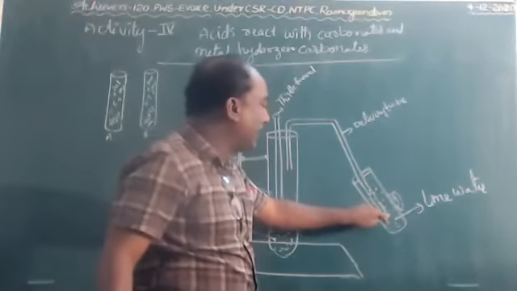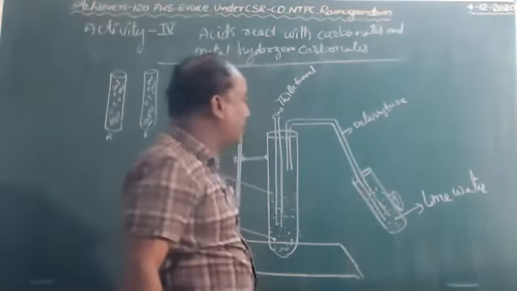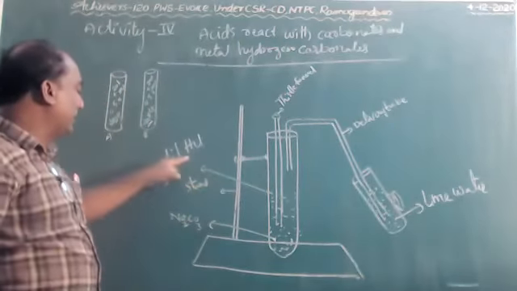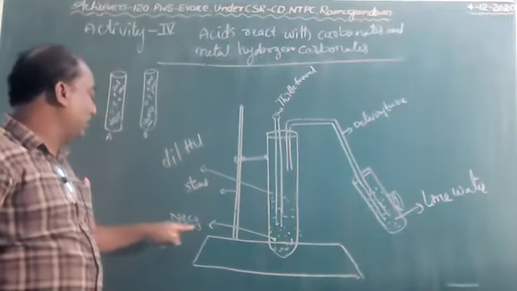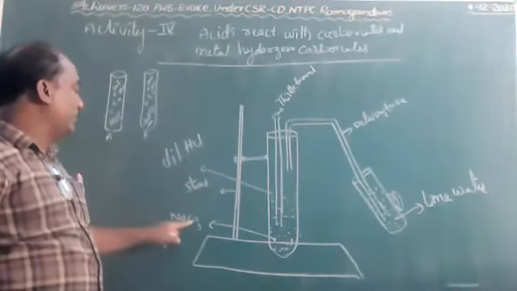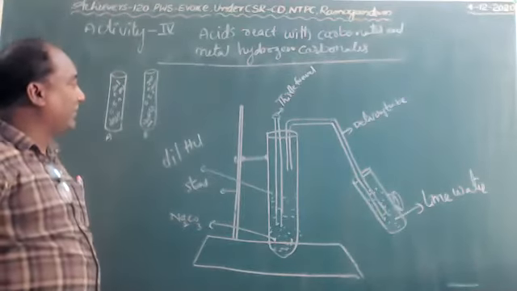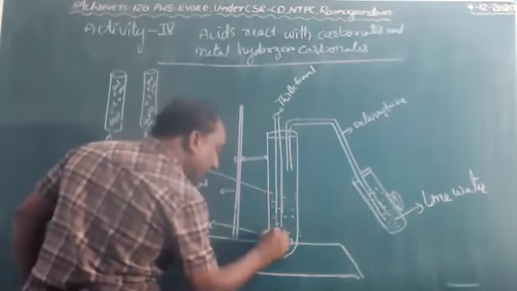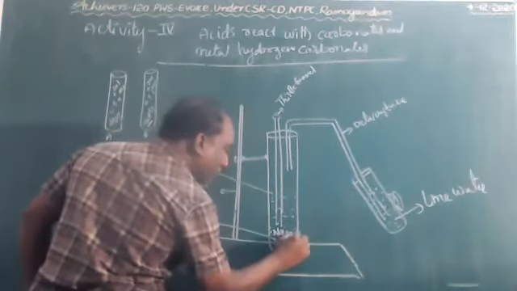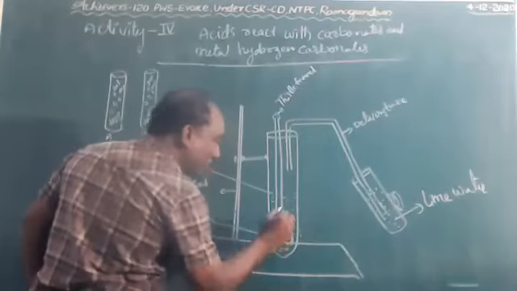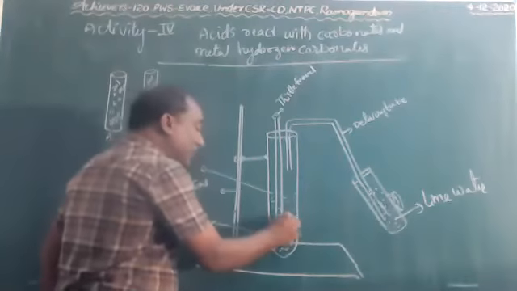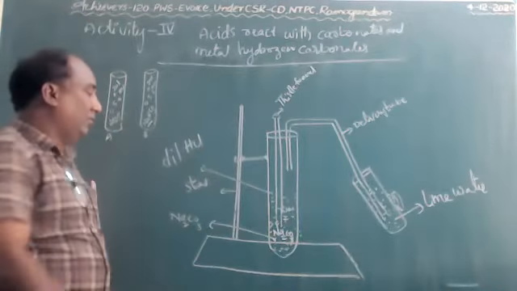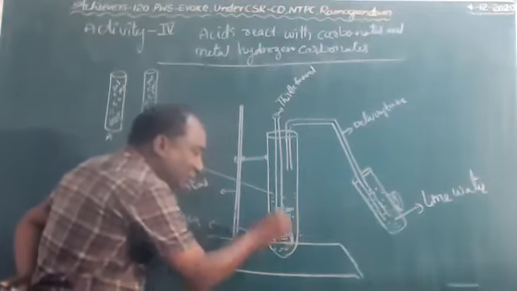It is the lime water test tube, and a stand, dilute HCl and sodium carbonate, Na2CO3. Here 0.5 grams of sodium carbonate will be there, and in this you have to add dilute HCl. Now both react together.